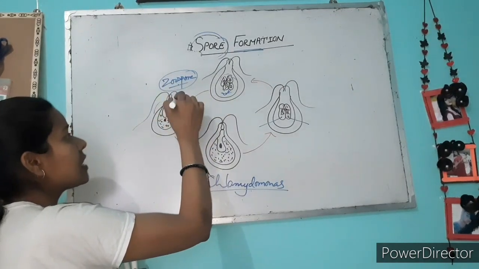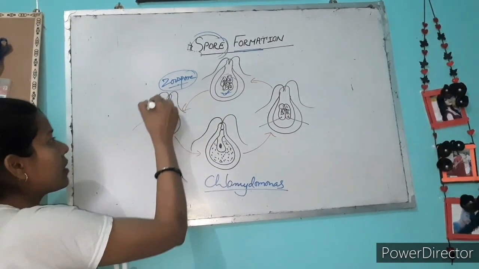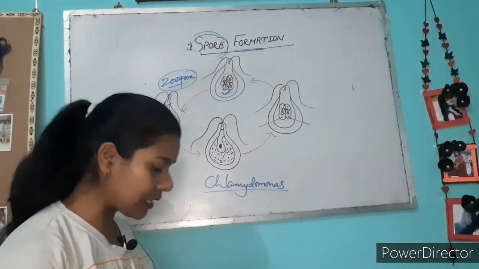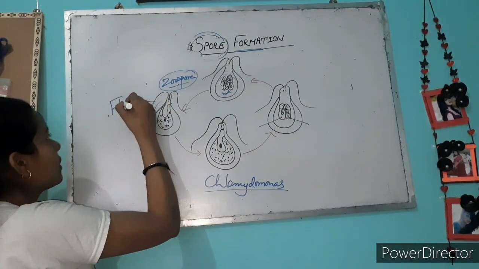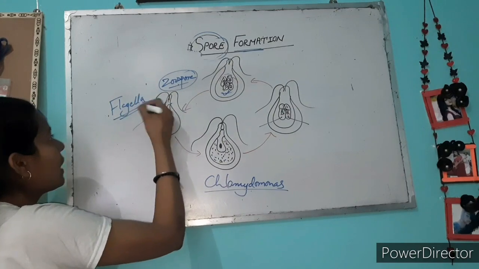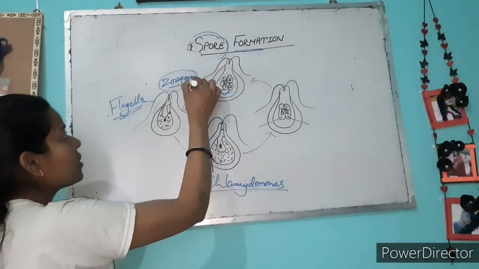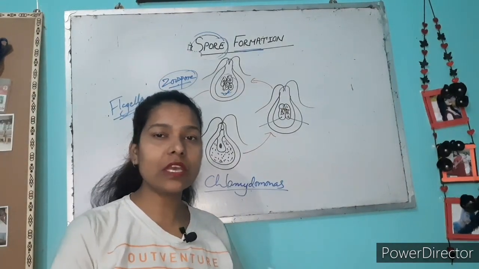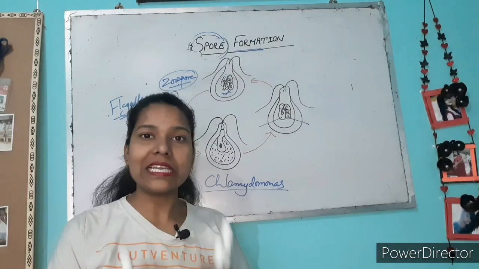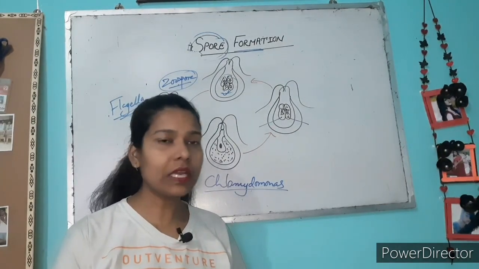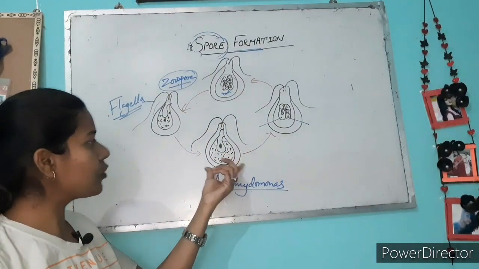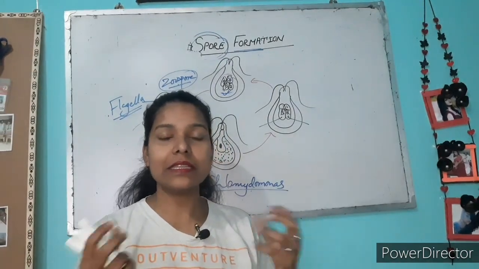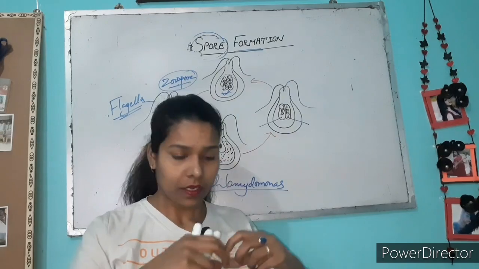This zoospore cell has flagella. You see this thread-like structure here. This thread-like structure is the flagella. This flagellated cell is known as a zoospore, which means that Chlamydomonas, a type of green algae, forms its offspring with the help of flagellated zoospores, or flagellated spores. So this is the Chlamydomonas cell. That cell divides its plastids into two and then four, and these plastids will form as a spore.